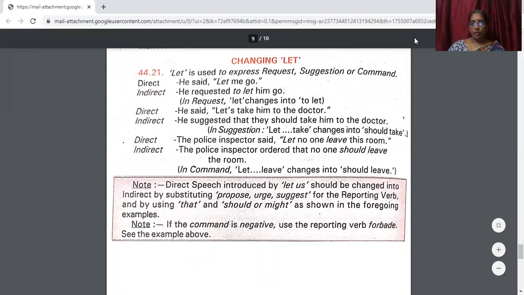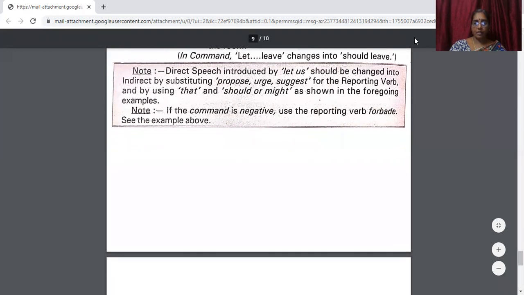Okay. So direct speech introduced by let us should be changed into indirect by substituting propose, urge, suggest for the reporting verb, and by using that and should or might as shown in the examples. If the command is negative, use the reporting verb forbade, as we have seen in the previous examples.